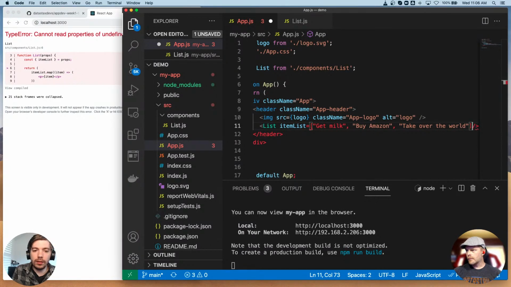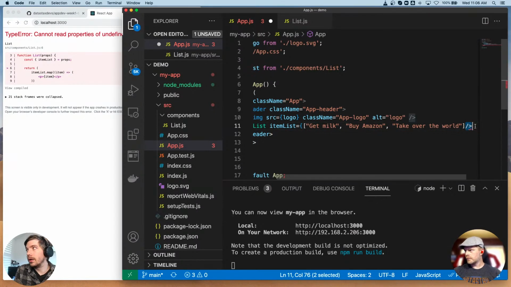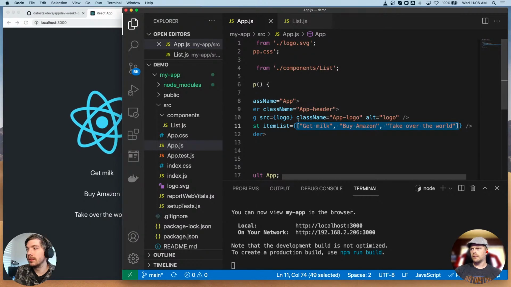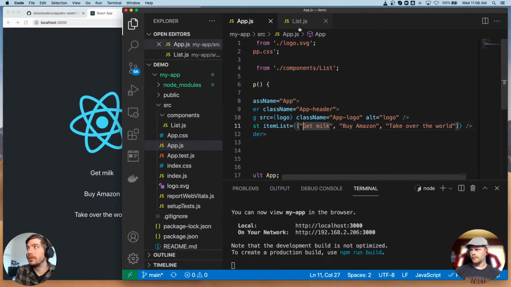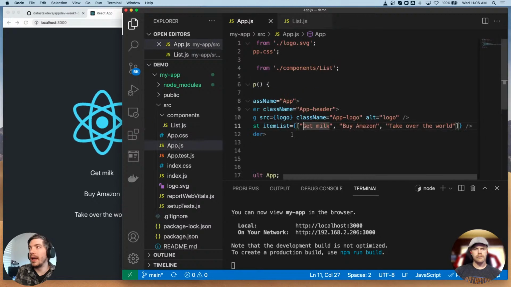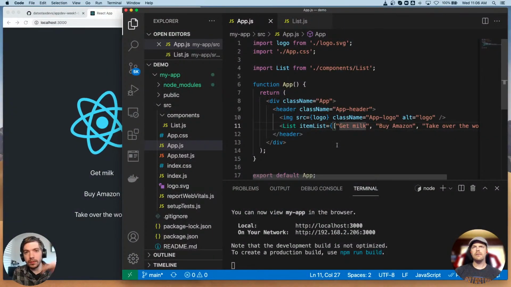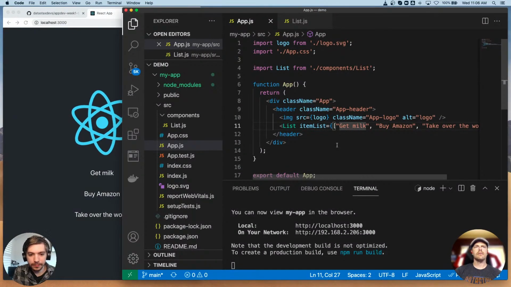The formatting is wrong because I need brackets around it. So we're defining a property called item list, and we're defining it as this array that I cut from the other file. Now we're not hard coding it in the list component, but passing it in as a property at the app level, on the parent component level.